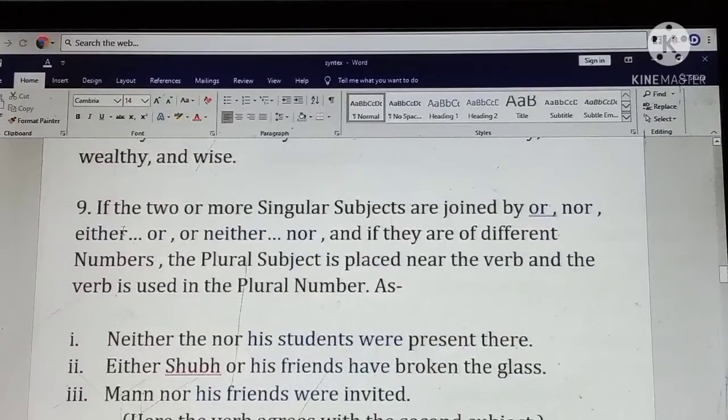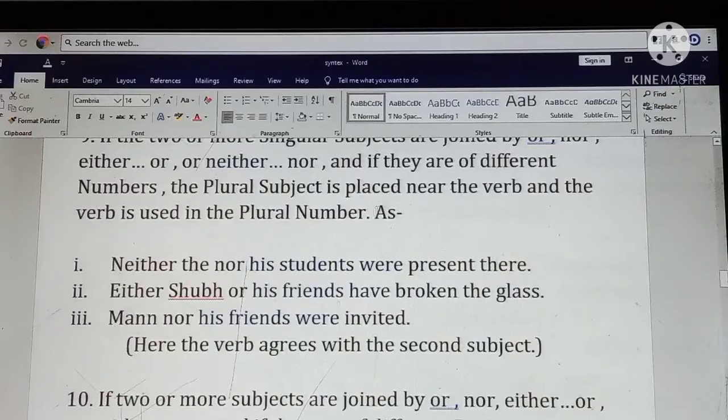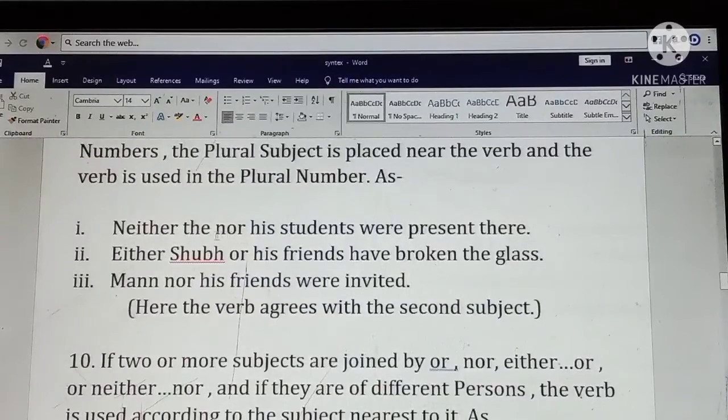Rule 9. If two or more singular subjects are joined by or, nor, either, or neither, nor, and if they are of different numbers, the plural subject is placed near the verb and the verb is used in plural number. As first, neither the teacher nor his students were present here. Here there is a missing word, neither the teacher.